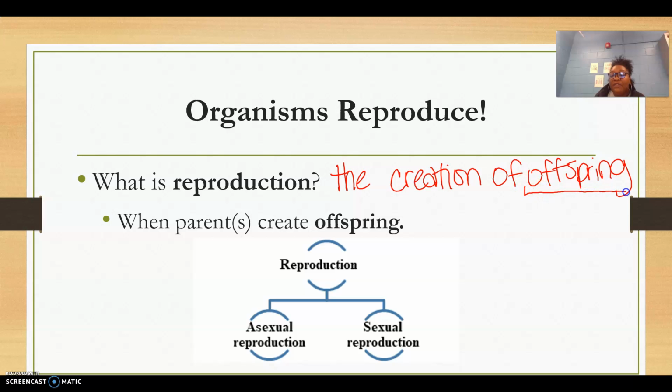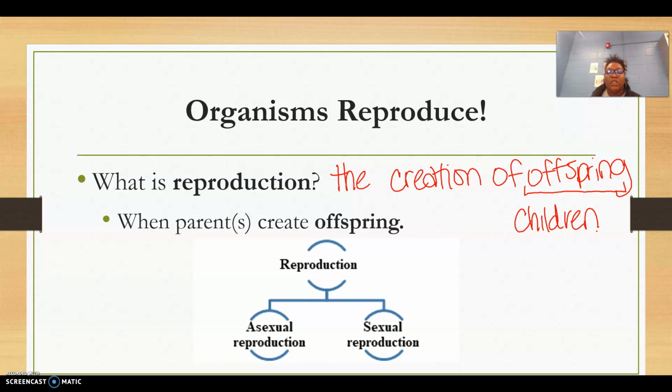Offspring is just a scientific word for children. Okay? So you are your parents' offspring. Your parents are your grandparents' offspring. And your grandparents are your great-grandparents' offspring. Offspring is a scientific word for that next generation of family members.